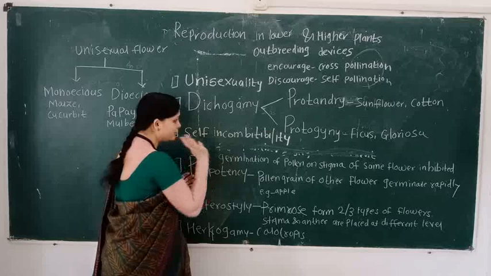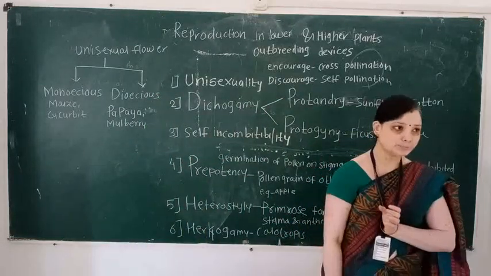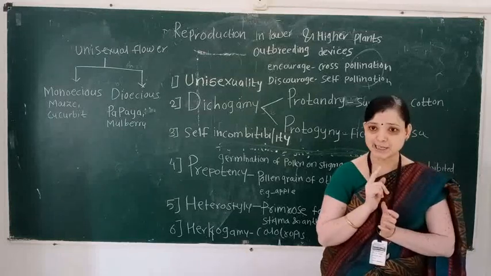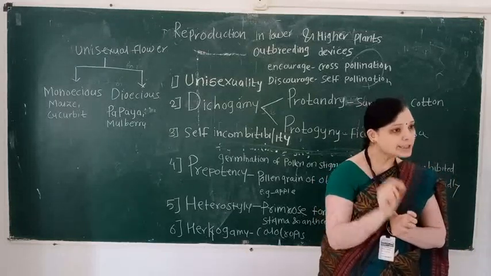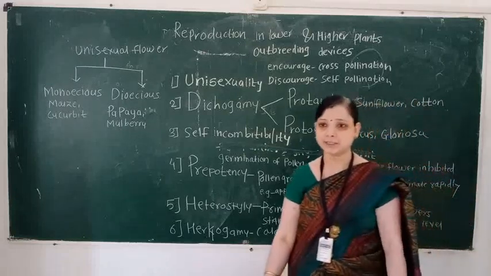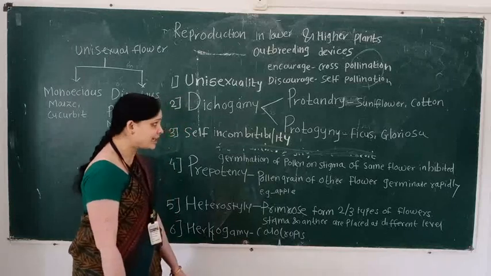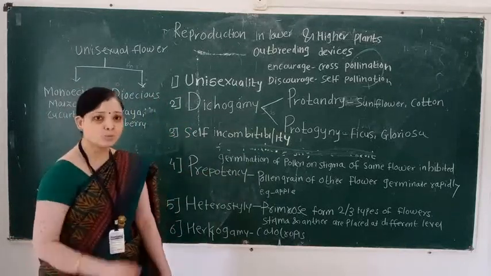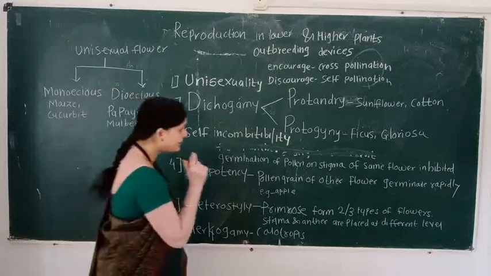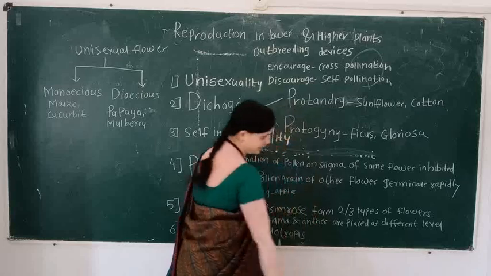Here in dichogamy we learn two terms. Which two terms? First term is known as protandry, and second term is known as protogamy. What is the meaning of protandry?